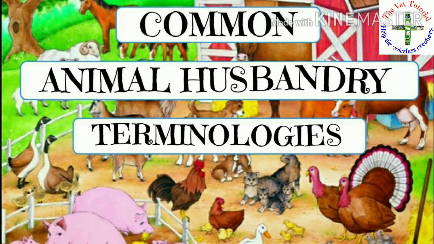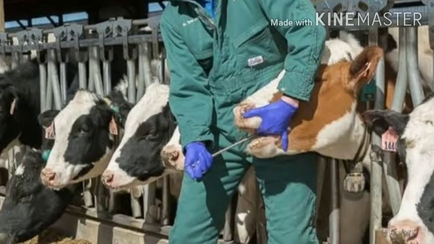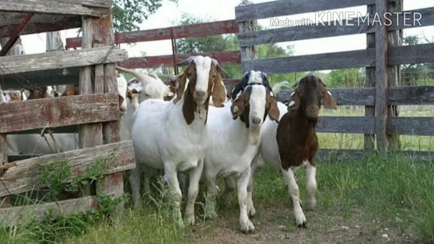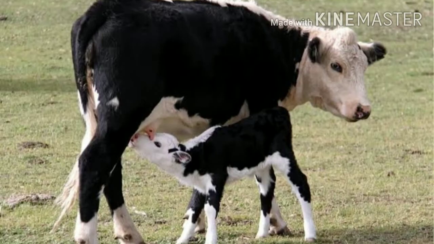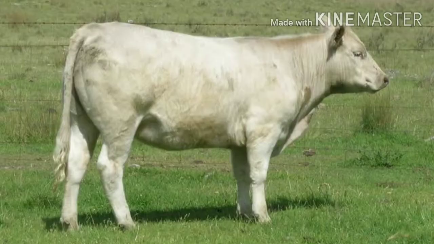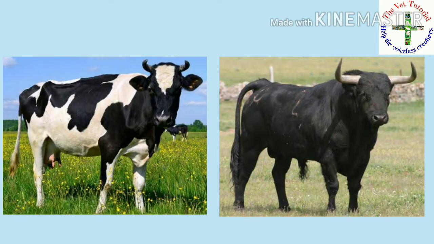Today we are going to study the common animal husbandry terminologies. As a veterinarian or veterinary student, all should know proper terminology for each species of farm animals, because animals are of different types such as cattle, buffalo, sheep, goat, pig, etc. Also, they are of different ages such as adult, young, newly born, and they are of different sexes.